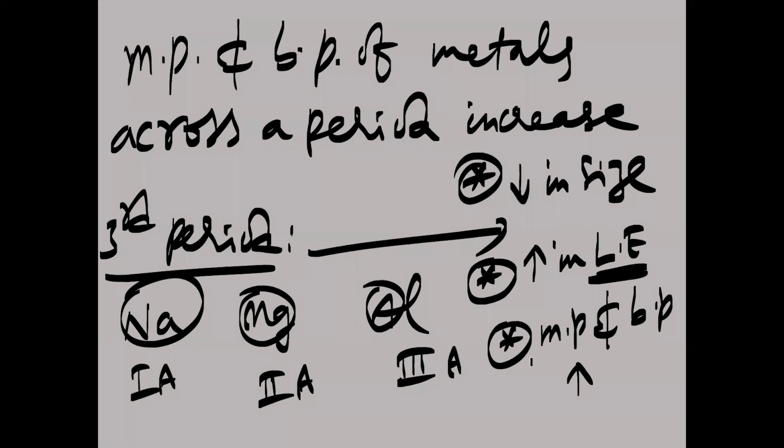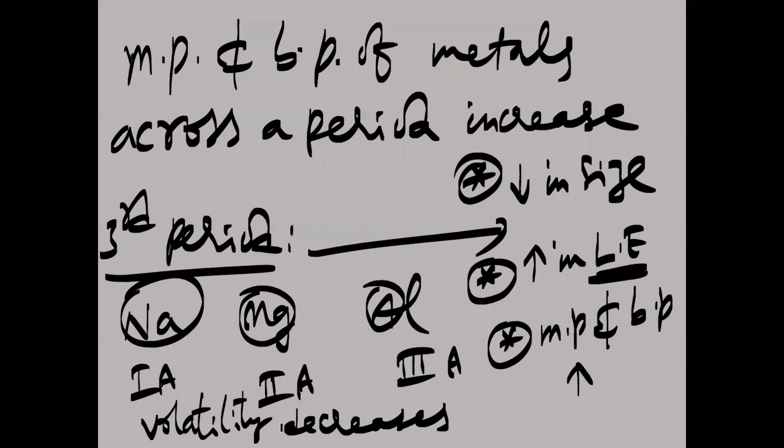And next, volatility of metals. It generally decreases across the period. If you take the same metals again, the volatility value will decrease.